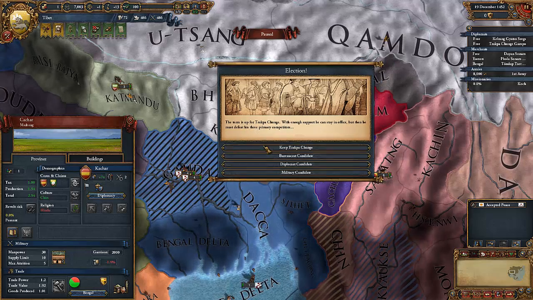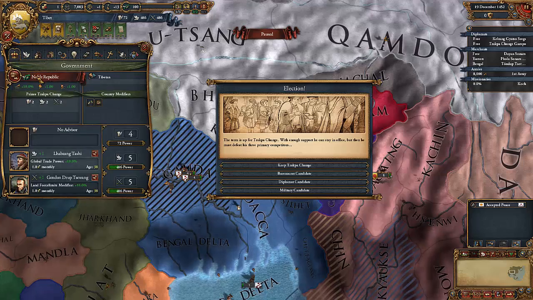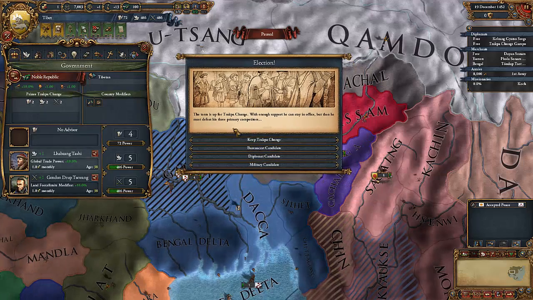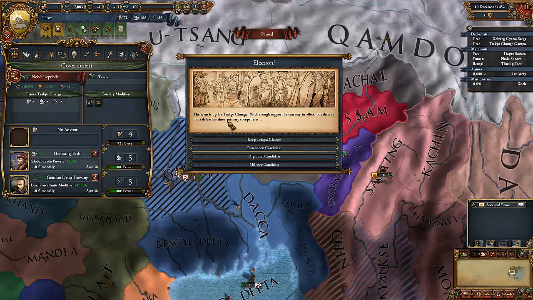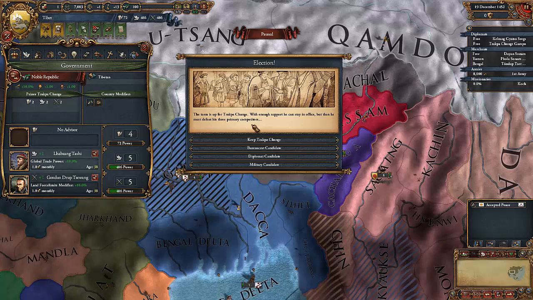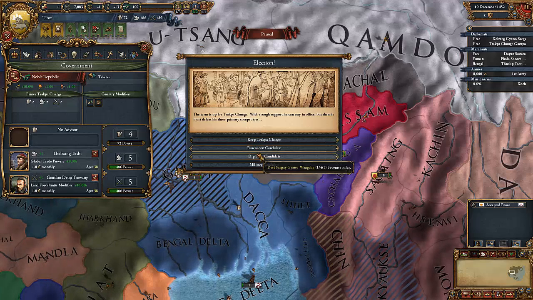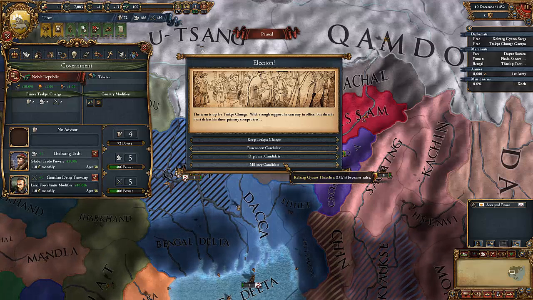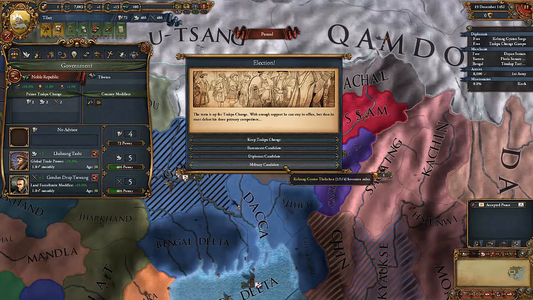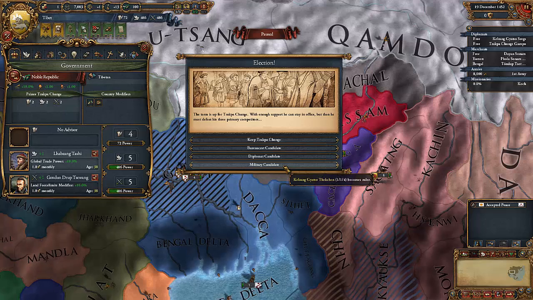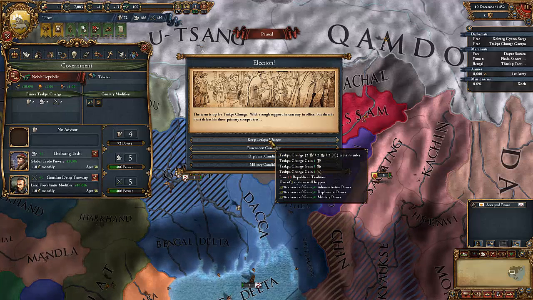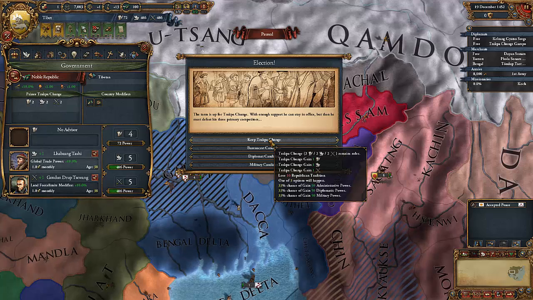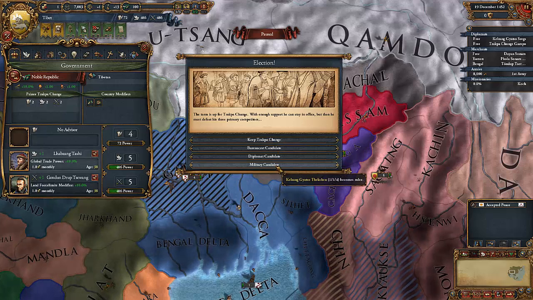So this other event that we have is unique to noble republics. Noble republics sort of elect rulers based on their terms, and you get a choice between having a bureaucratic leader, a diplomatic leader, or a military leader. Now we've gone through this before. I think we've gone through this before. I can't remember. But I'd like to get a military candidate.